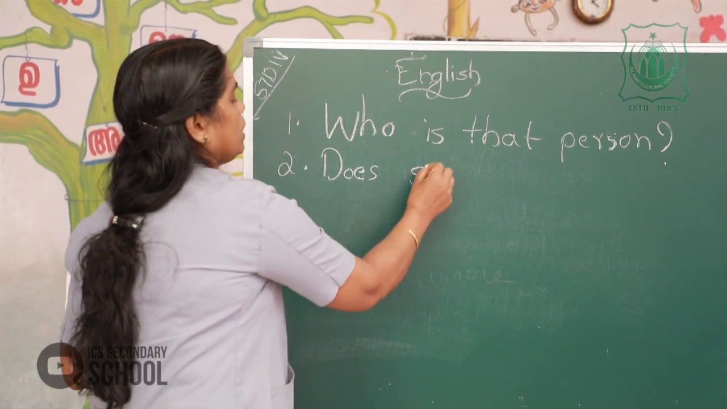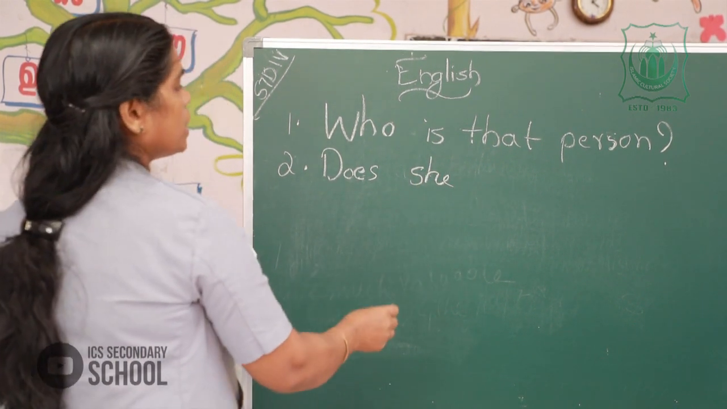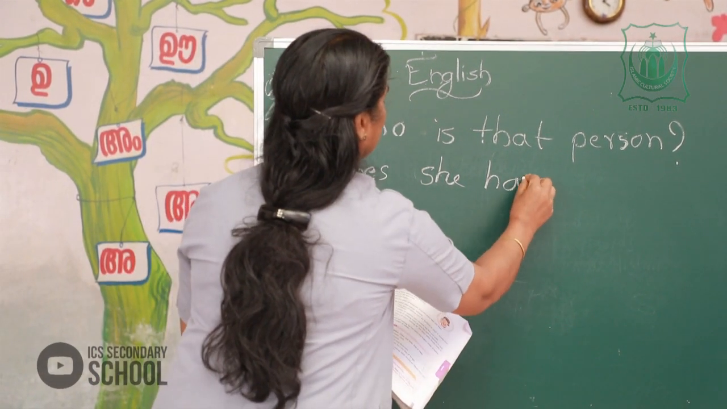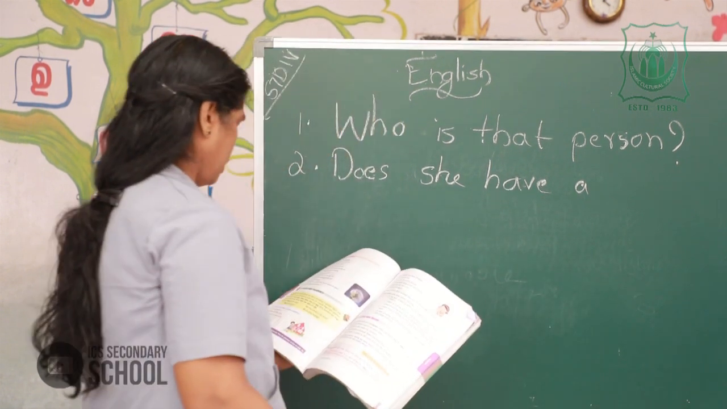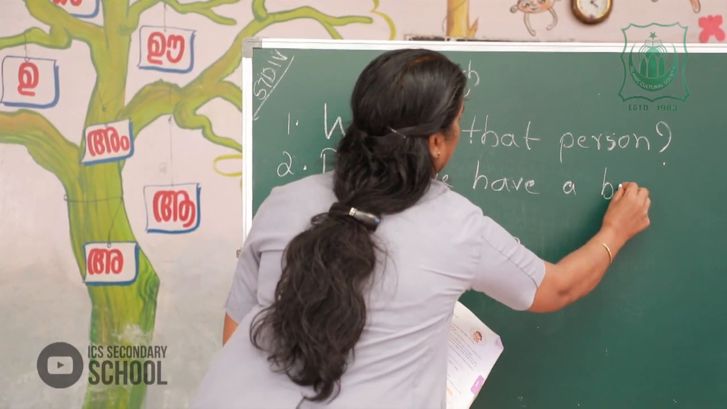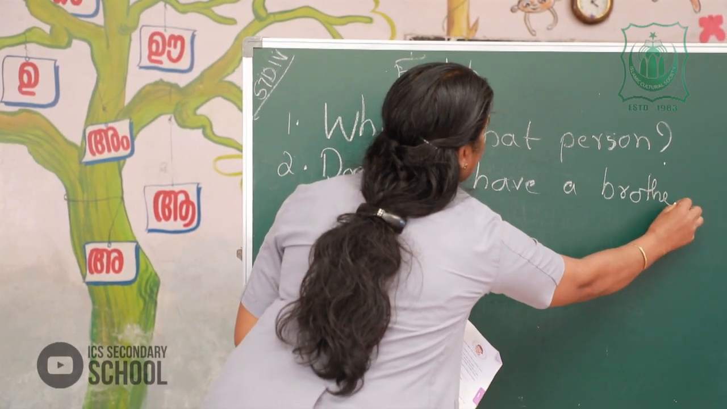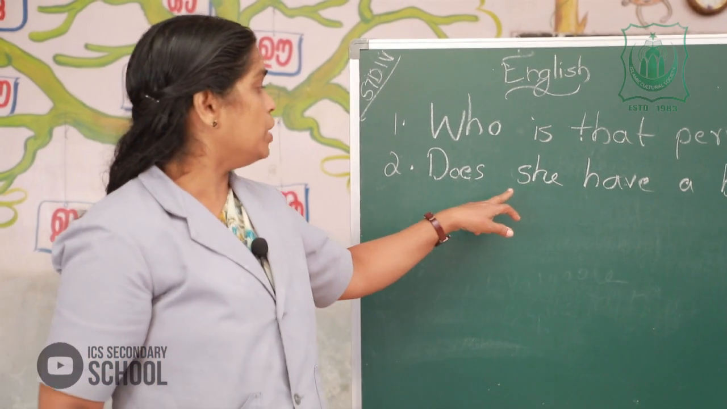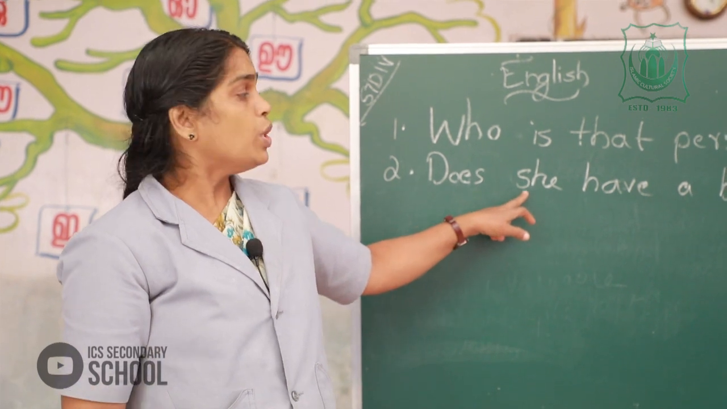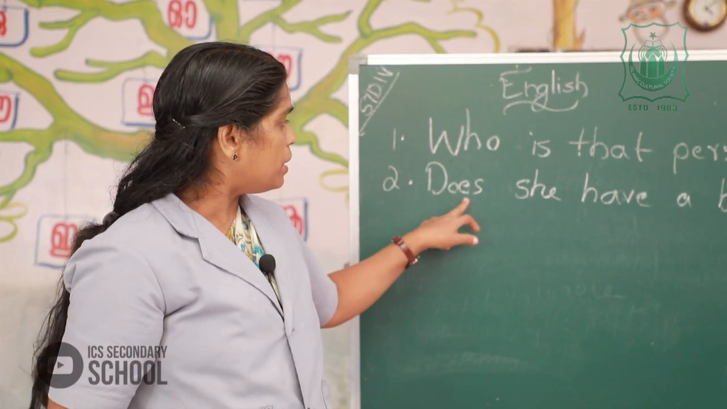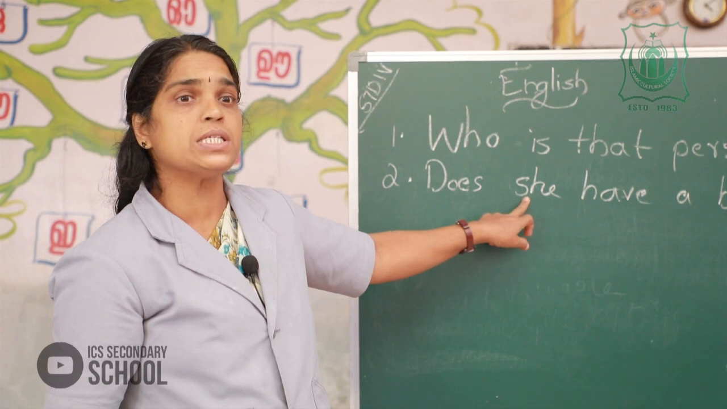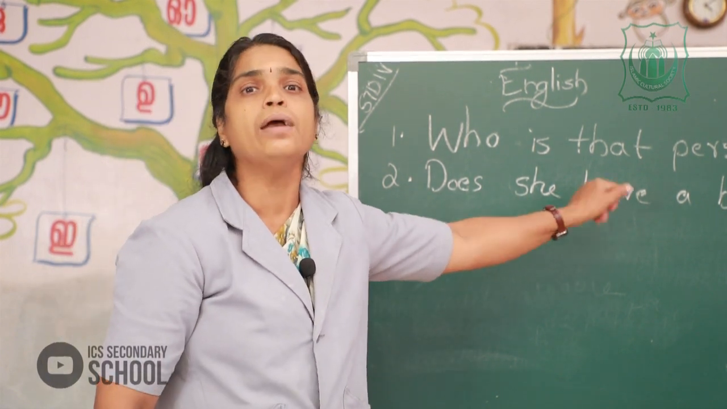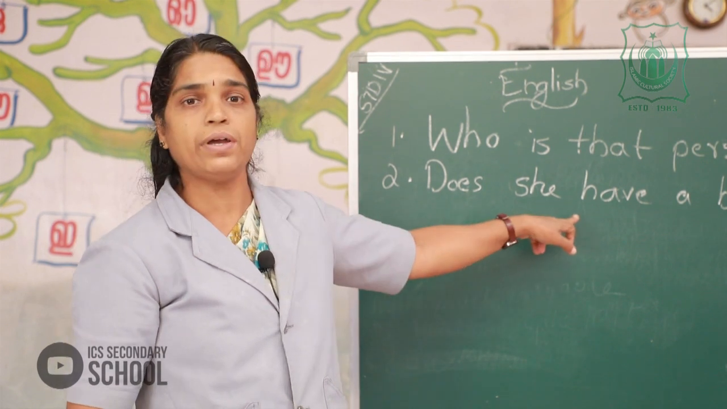Does she, subject or noun, does she have a brother? Do you have a brother? Yes, when we use you as the subject, we can ask, do you have a brother? But here the subject is singular, so we use, does she have a brother?